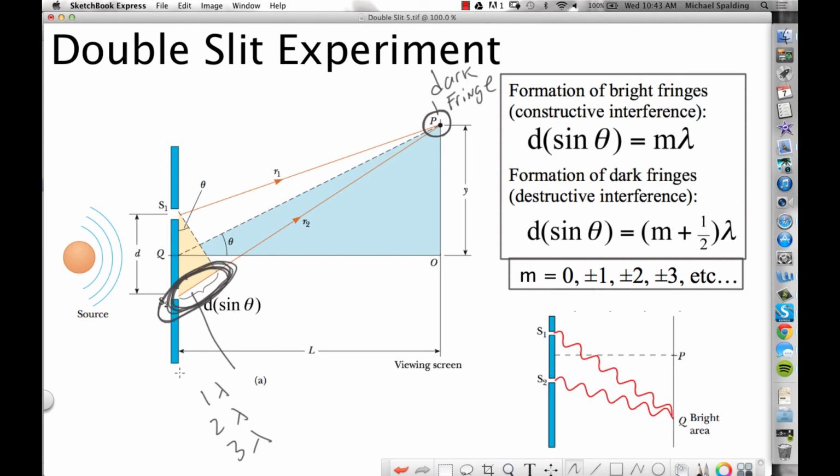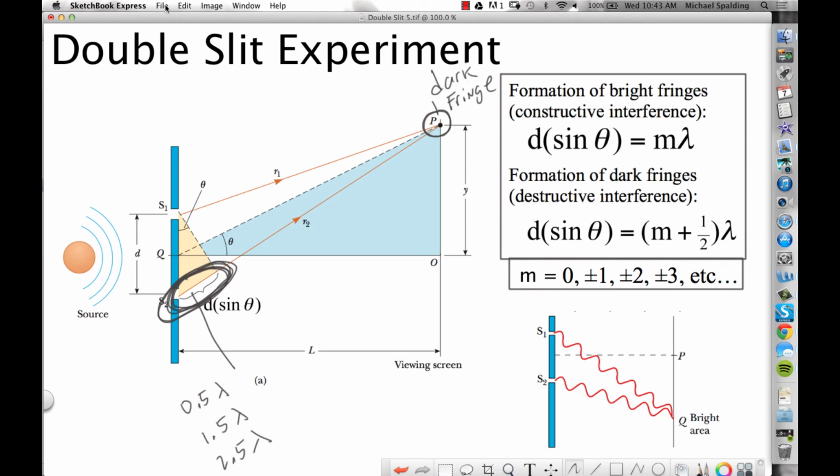It's got to be what I call a 0.5 multiple of the wavelength. So it's going to be either half of a wavelength, or 1.5, or 2.5, right? Can you guys visualize this? You got to think about these waves as almost like they're Legos. If the extra distance traveled happens to be an exact multiple of the wavelength, they are going to be in phase when they hit the screen.